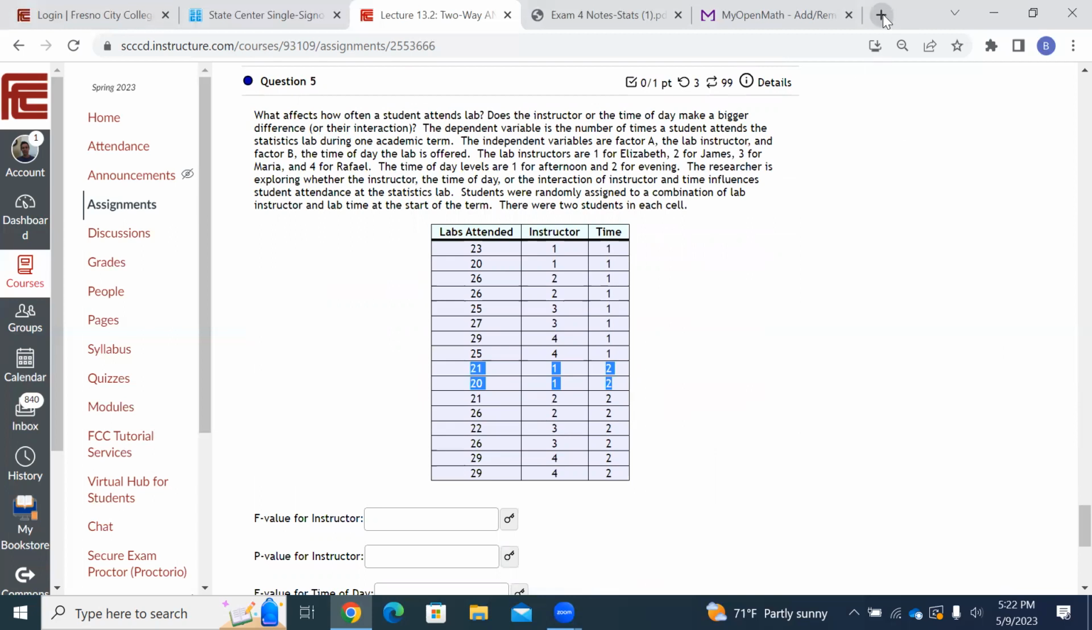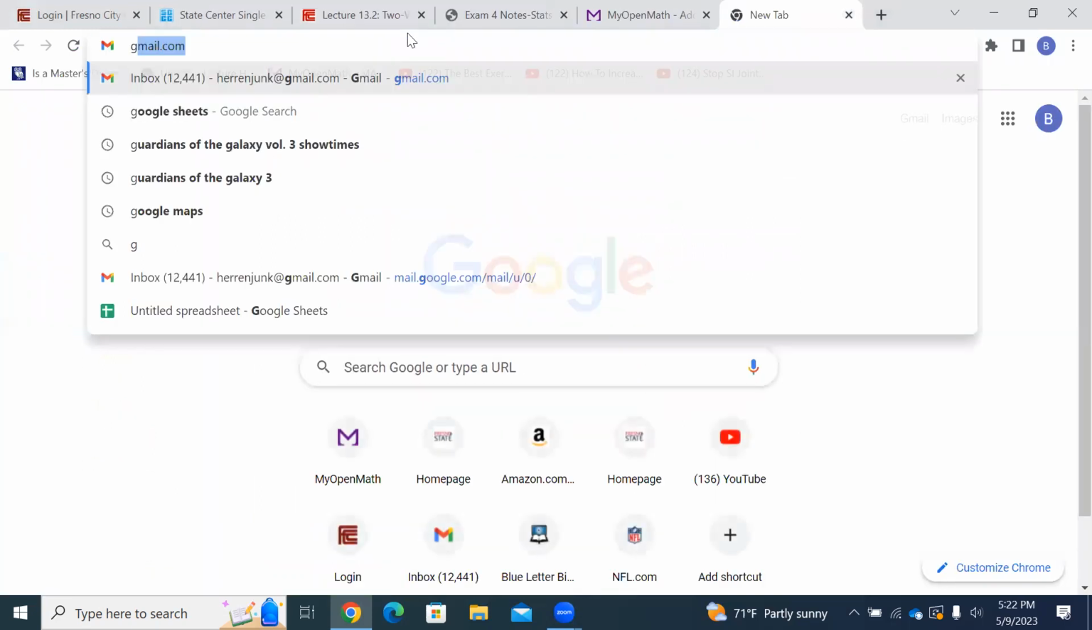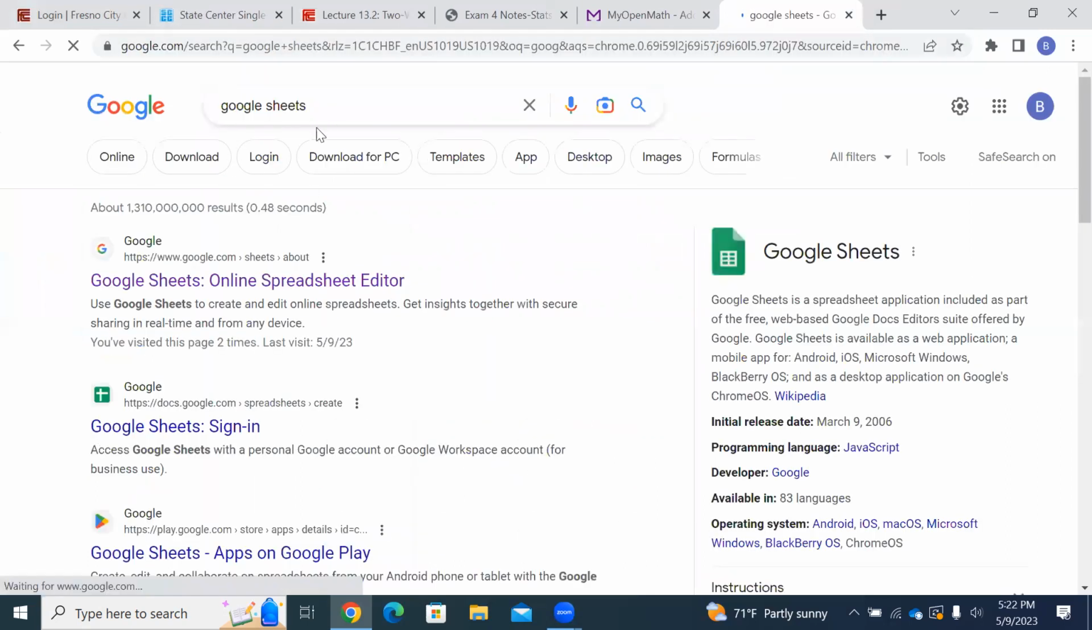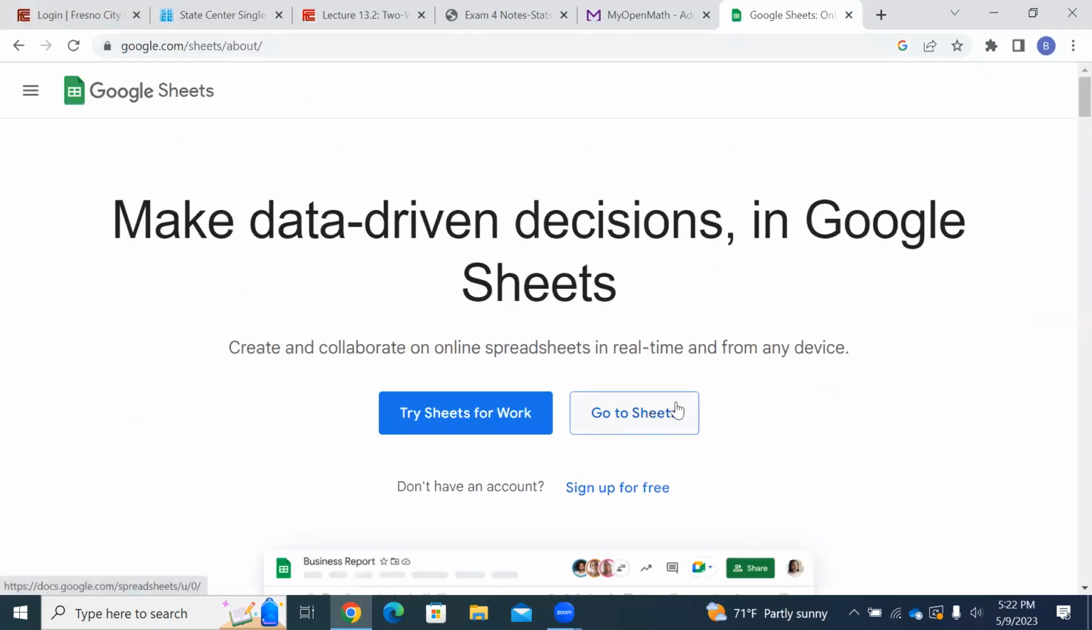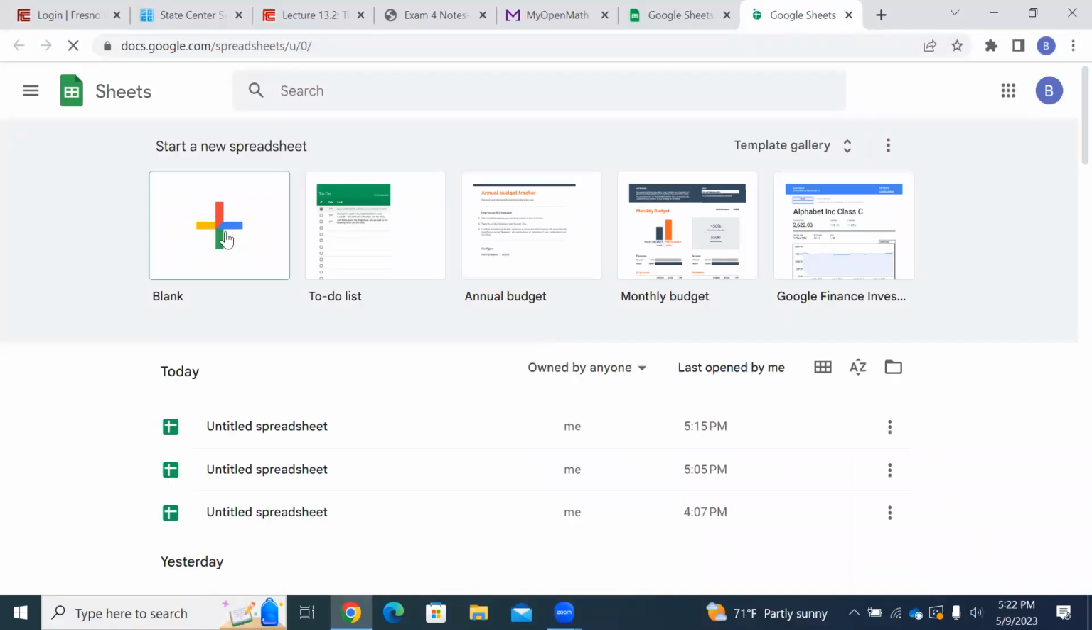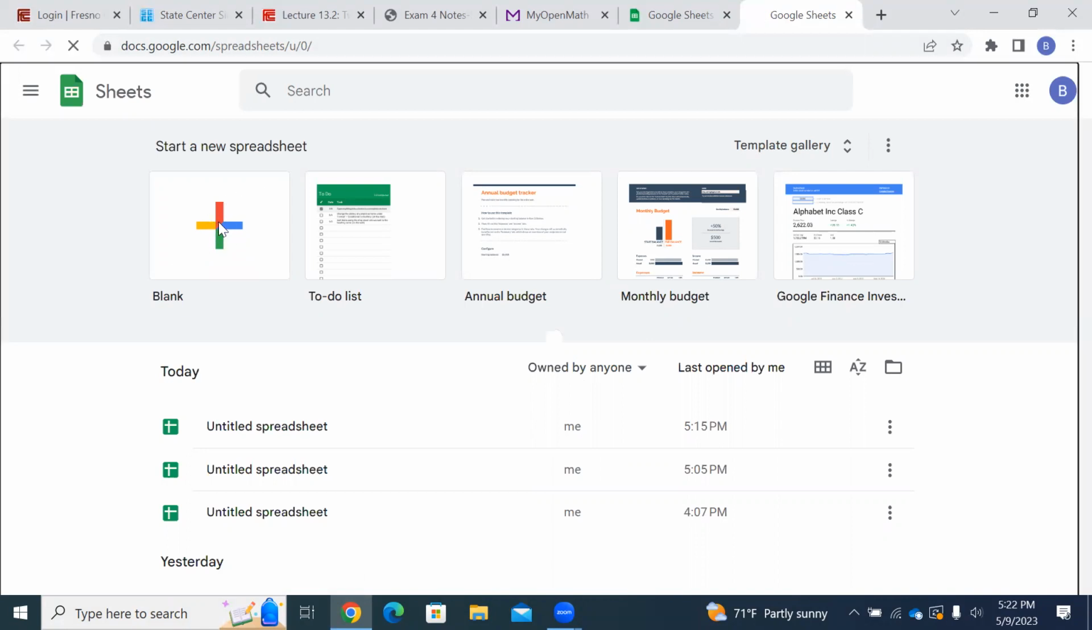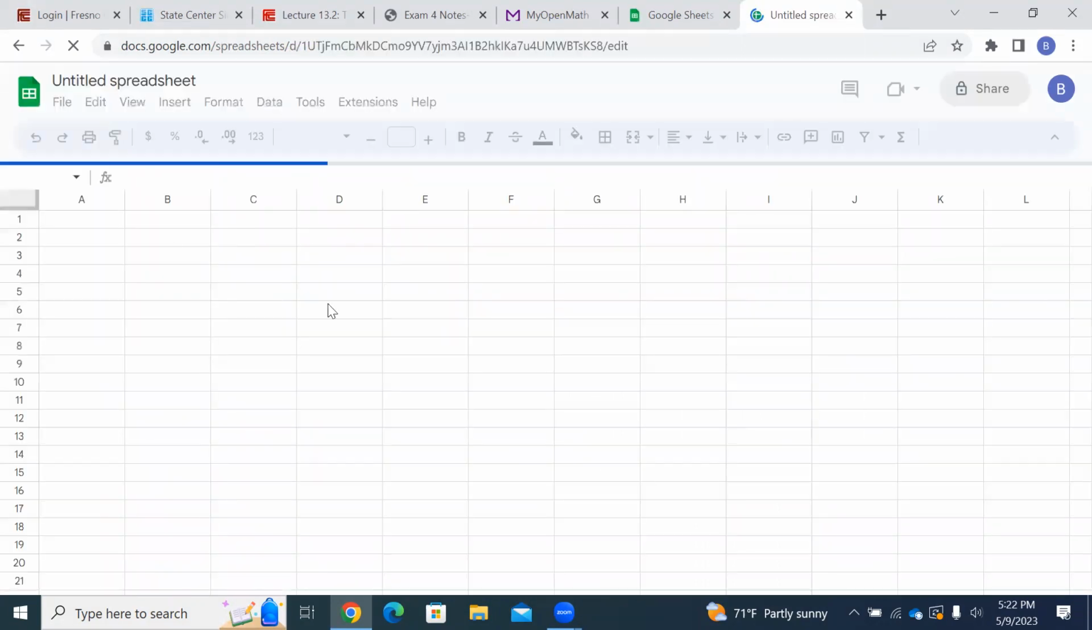So how are we going to do it? Well, we're going to use Google Sheets. I'm going to type in Google Sheets on your search engine, come down, click on Google Sheets, which is a free resource. I'm going to go to Sheets here, and then I'm going to choose a blank. Now, you might have to log into your Google account. I'm already logged in, but if you're not, you have to log in. If you haven't made one before, you can make a free Google account. It's free for everybody. Click on a blank spreadsheet, and here's a spreadsheet.